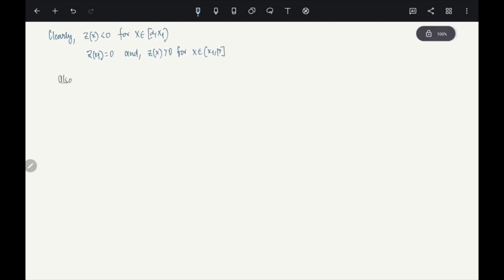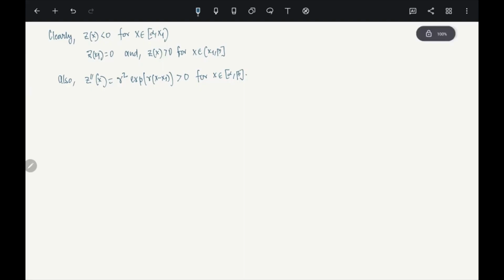Also, this is important. Z double prime of x, if you calculate, you see this is exponential gamma times things, right? So it is basically gamma square exponential gamma times (x minus x1). So the minus 1 is gone with the derivative. Now this is positive. Exponential is a positive term, and gamma squared is positive. This is positive for all x in the closed interval [alpha, beta]. Now, this is a small trick which you are going to use to get our result. So we got a z such that z double prime is positive.